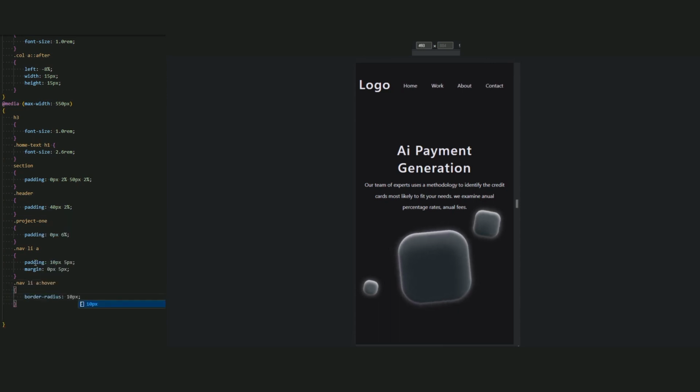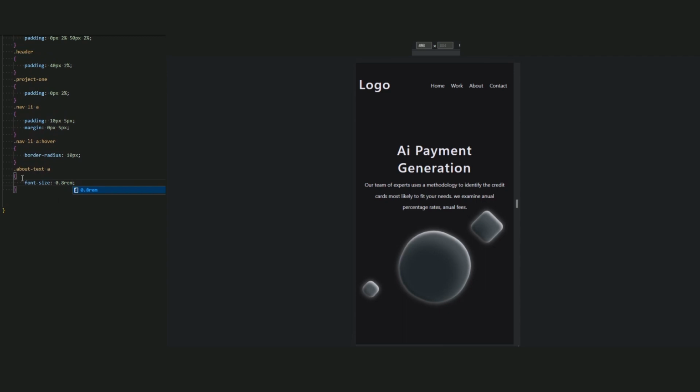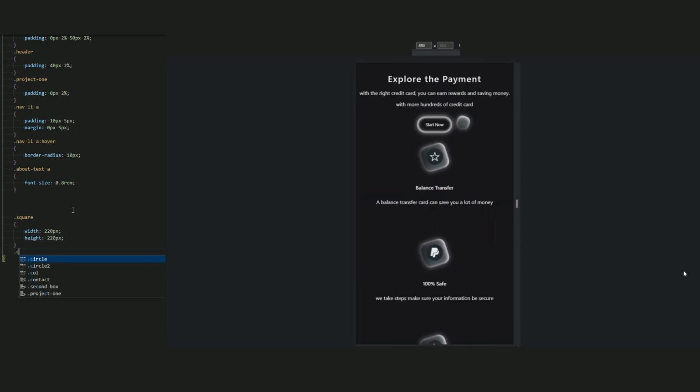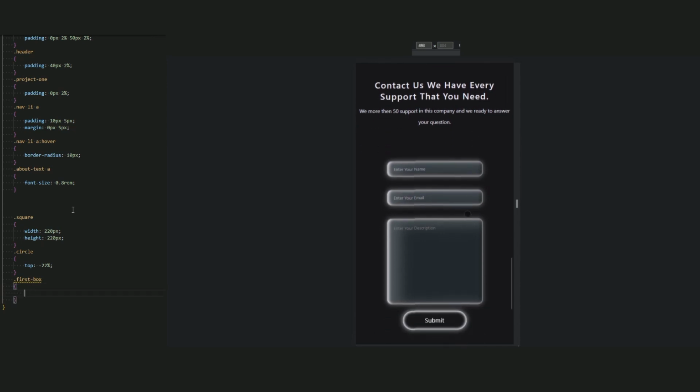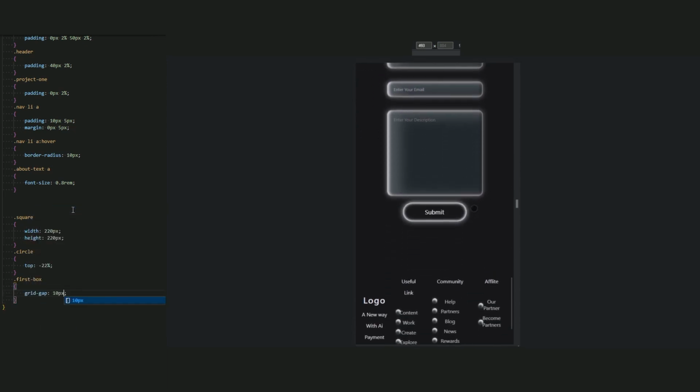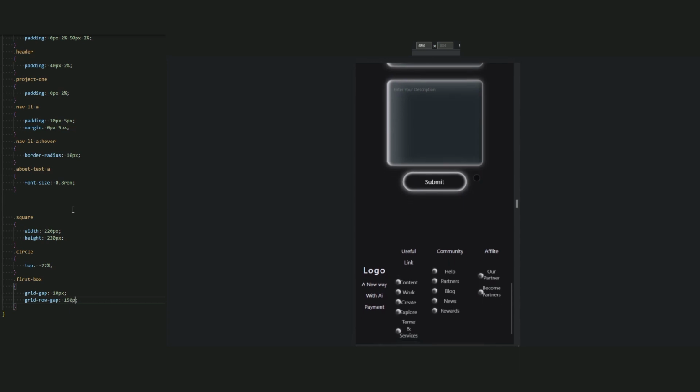Now the project 1 that we have here be 0 pixel 2%, and about text a font size be 0.8 rem. Okay, I start with this square to reduce the size of the width and the height. So the square, the width and the height be 220 pixel. And for this circle, the top be -22%. Now for our blog, first box that we have here, add the grid gap 10 pixel, and grid row gap 150 pixel.